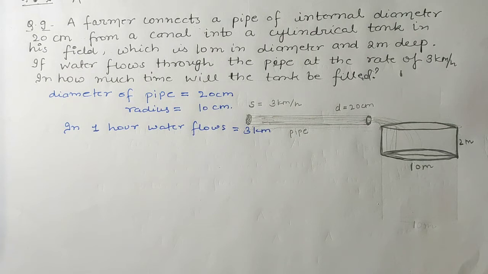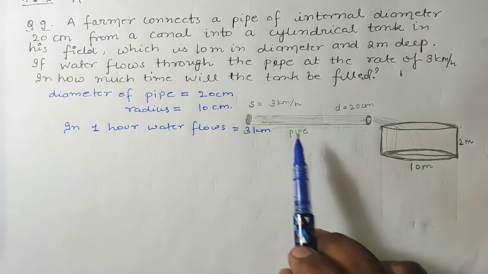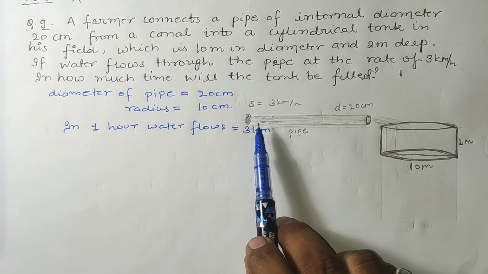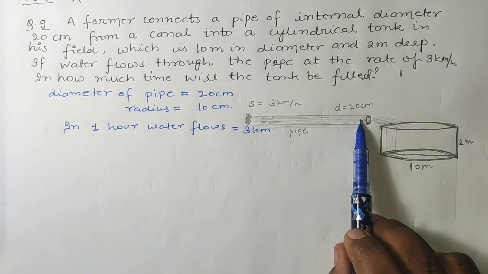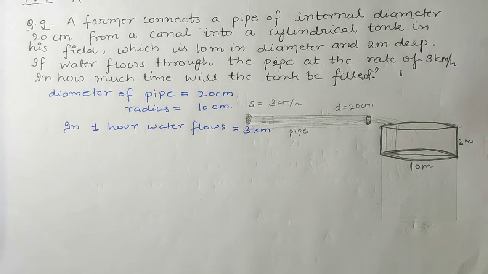So students, as in the previous question, it is not given in how much time we should find the length. Okay, so let us assume that in t hours this cylinder will be filled.